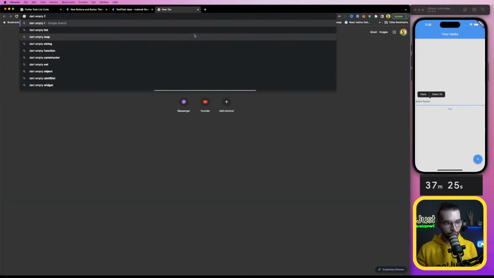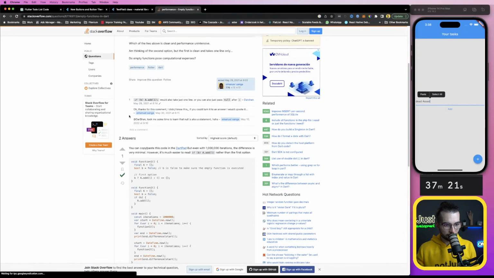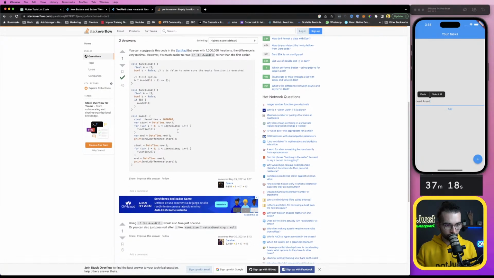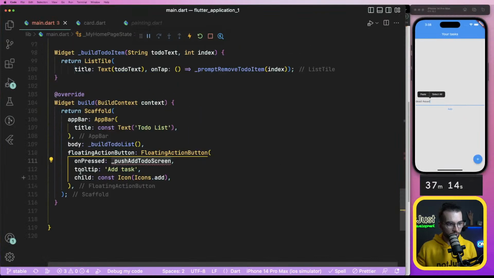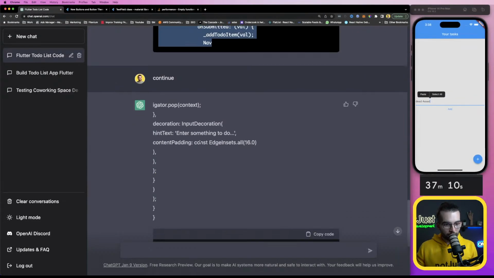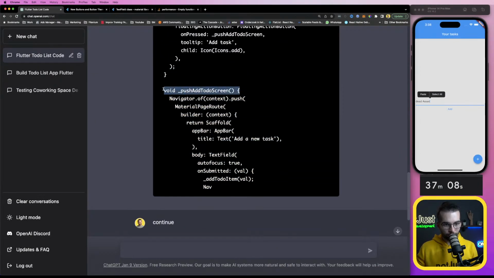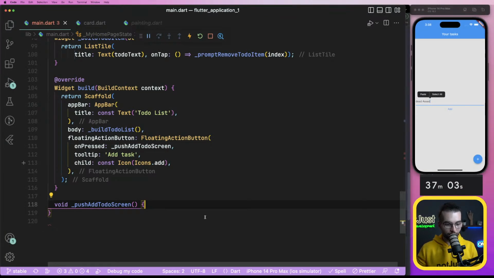Dart empty function, arrow function, or let me actually have a push down the screen and just define this void here without the navigator, because it already shows me some navigation there.